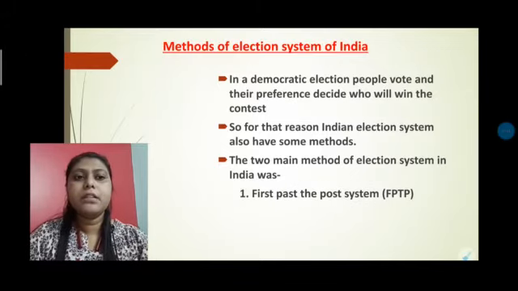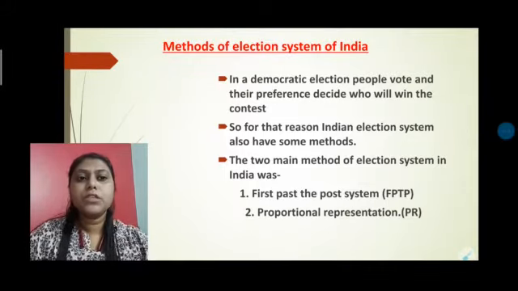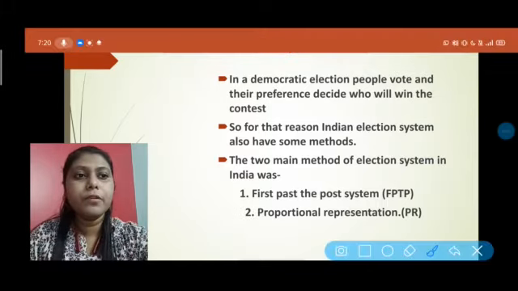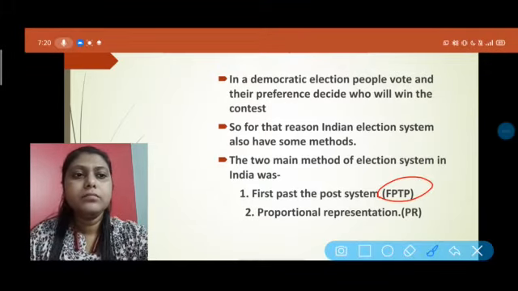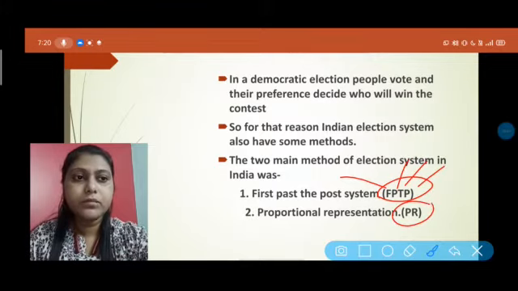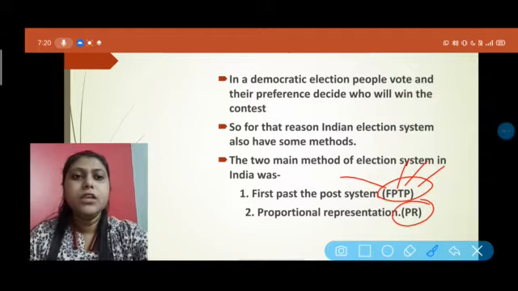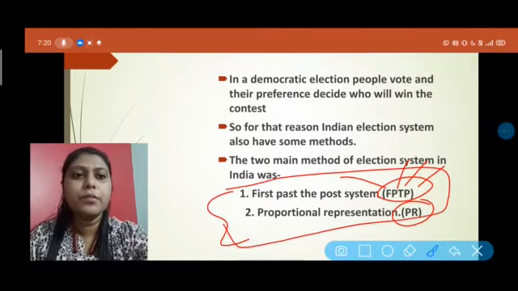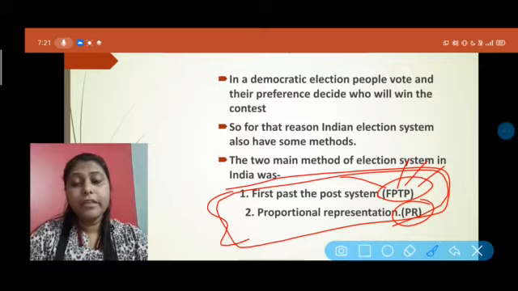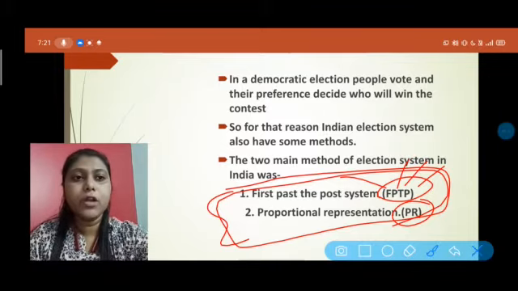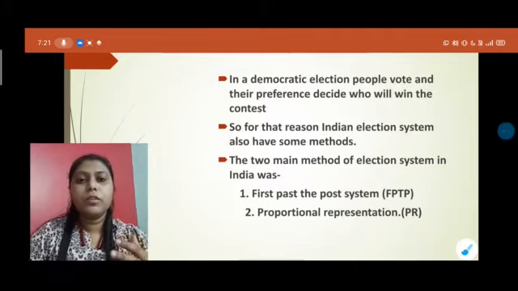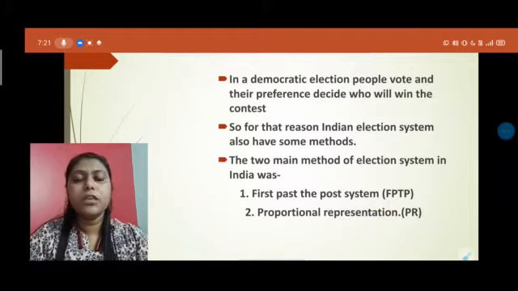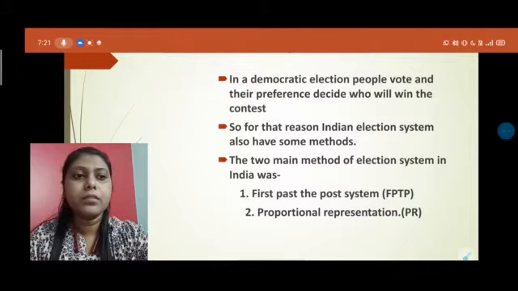The first one is the first past the post system, and the second one is proportional representation. Please remember the short forms: FPTP is the first past the post system, and PR is proportional representation. These are the two important methods which are used even in our country. So let's see what these two methods are, and what kind of system we are using.